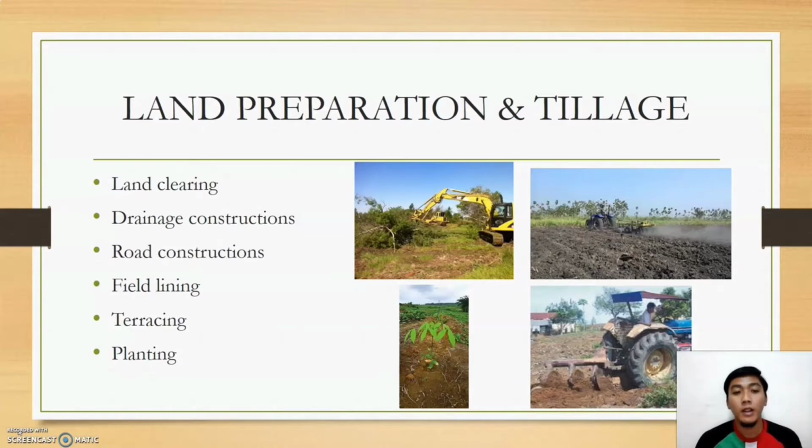Fourth, field lining is to fix the points in the field where planting is to be carried out. Fifth, terracing is to facilitate manuring, hauling and planting operations. Last, planting is choosing good seedlings for planting.